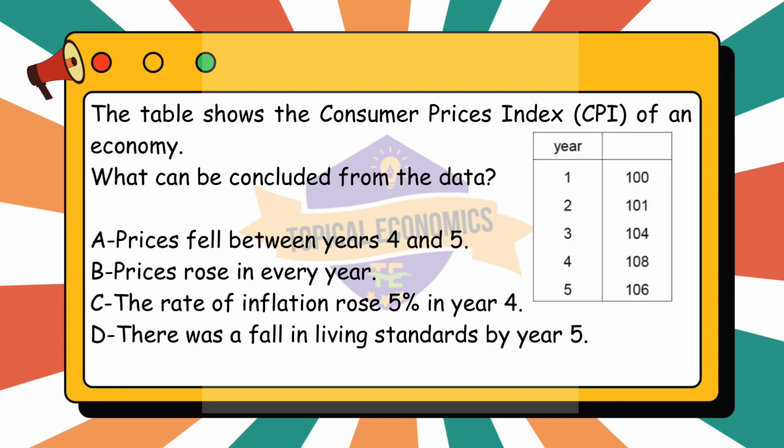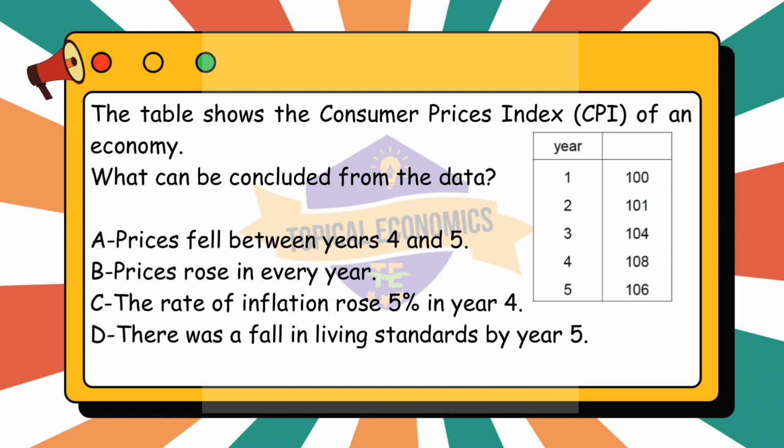Moving to question 26. The table shows the Consumer Prices Index, CPI, of an economy. What can be concluded from the data? A. Prices fell between years 4 and 5. B. Prices rose in every year. C. The rate of inflation rose 5% in year 4. D. There was a fall in living standards by year 5. This question is from year 2021, February-March version 2 paper. The correct answer for this question is option A.